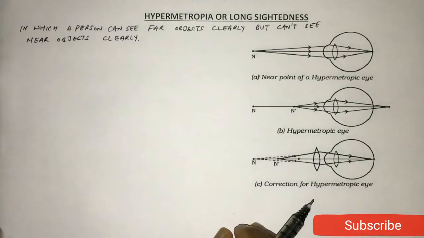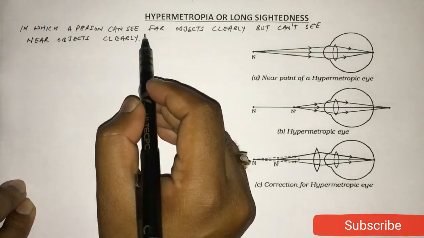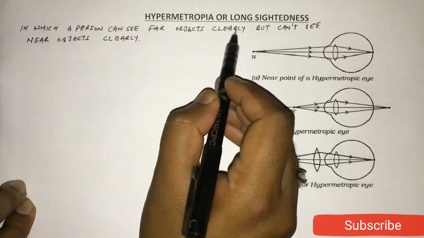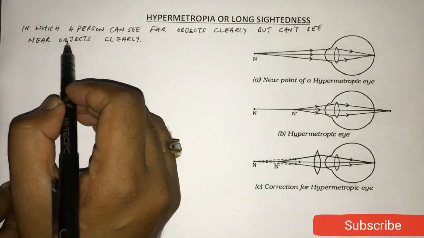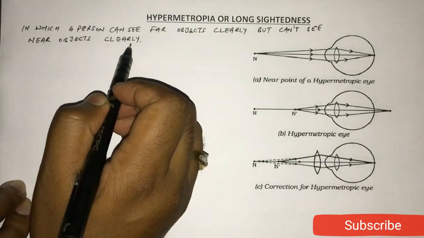So hypermetropia or long-sightedness is the defect in which the person can see far objects clearly, but the near objects he is not able to see clearly.